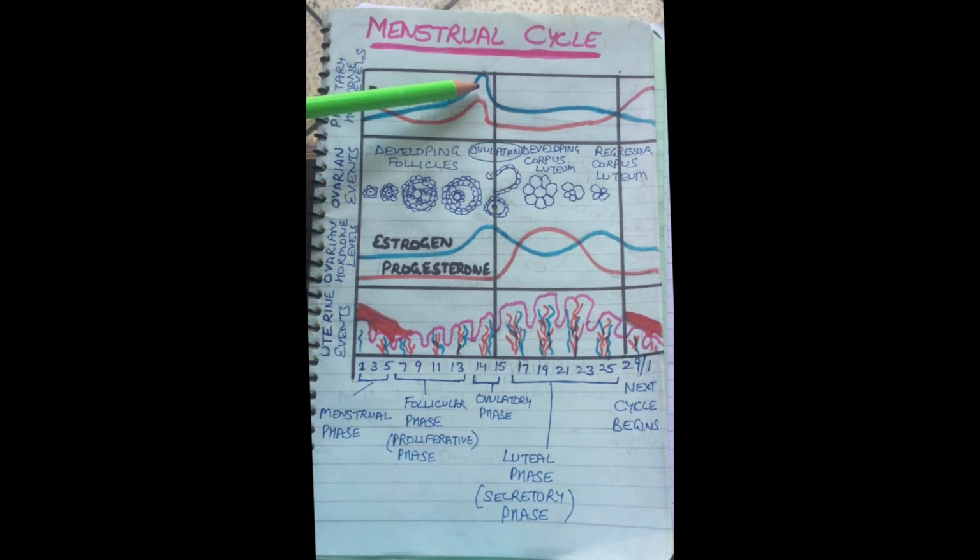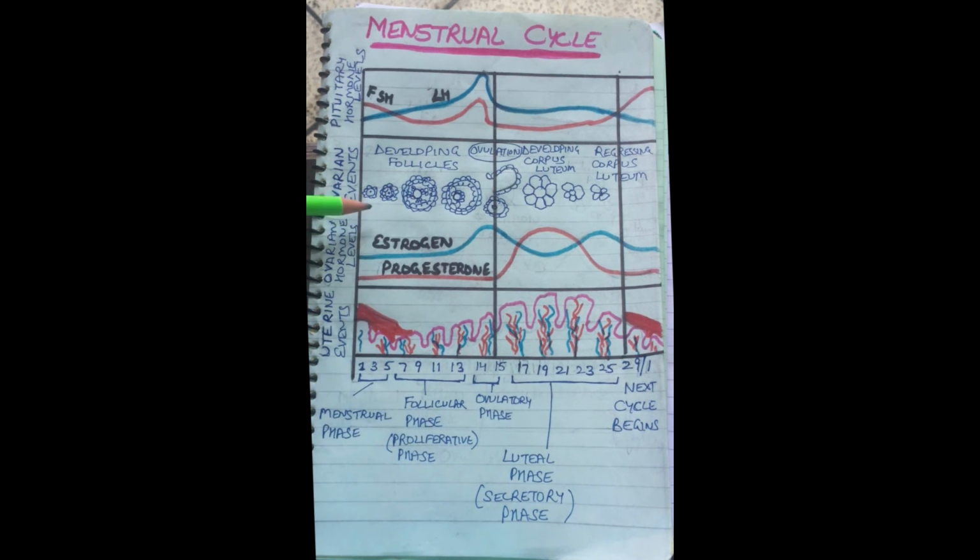And just at the middle of the cycle, LH, that is luteinizing hormone, increases many times and attains a peak value. And this peak value of the luteinizing hormone is also called the LH surge. And it is this LH surge which is responsible for the rupture of the Graafian follicle and the release of the ovum from the ovary.